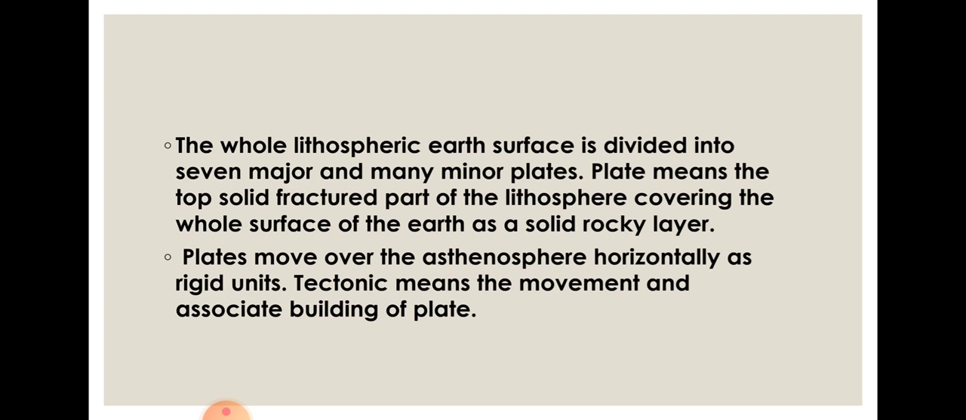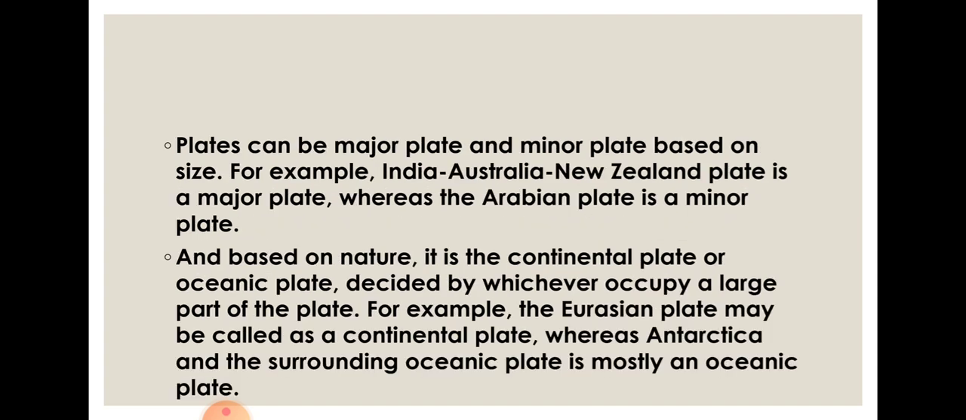If you think about the interior of the earth, first we have the crust, then the mantle, then the core, as you have all seen. But in between the crust and mantle we have a small layer made of semi-viscous, semi-liquid magma, and this is the asthenosphere. All these plates are floating above this asthenosphere and moving horizontally as a rigid unit. Tectonic means the movement associated with the building of plates.